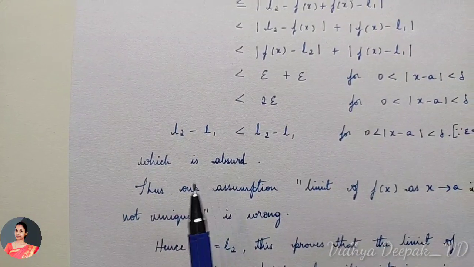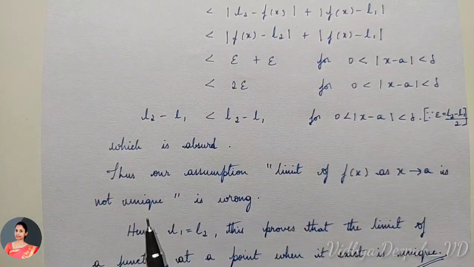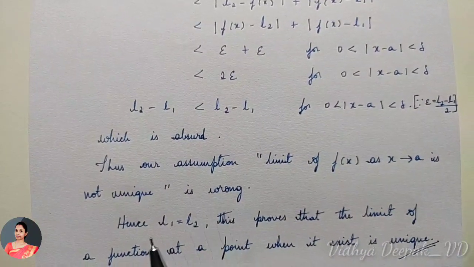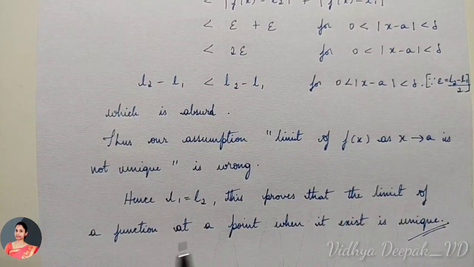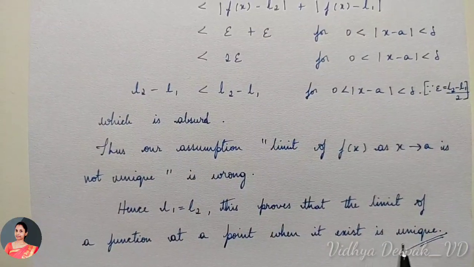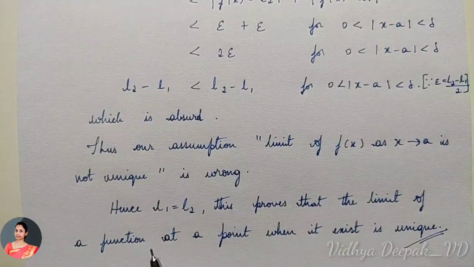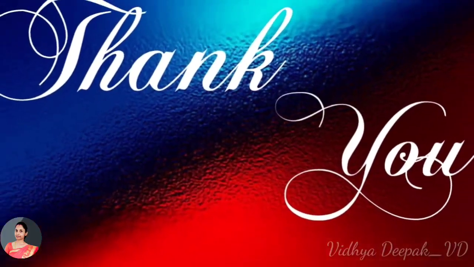The condition is absurd. Therefore, our assumption that the limit of a function as x tends to a is not unique is wrong. So what does that mean? That means L1 is equal to L2. This proves that the limit of a function at a point, when it exists, is unique. That means when the limit exists for a function, the limit will be unique. Thank you.